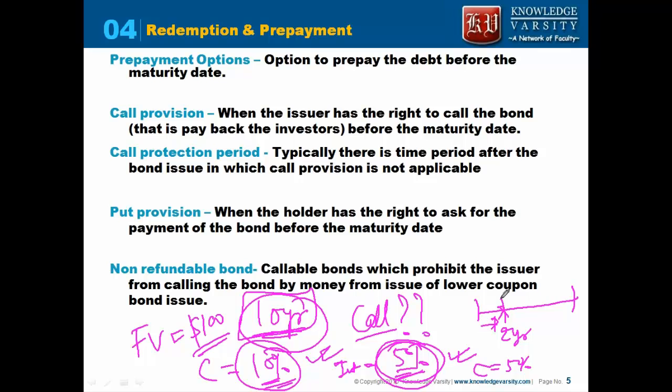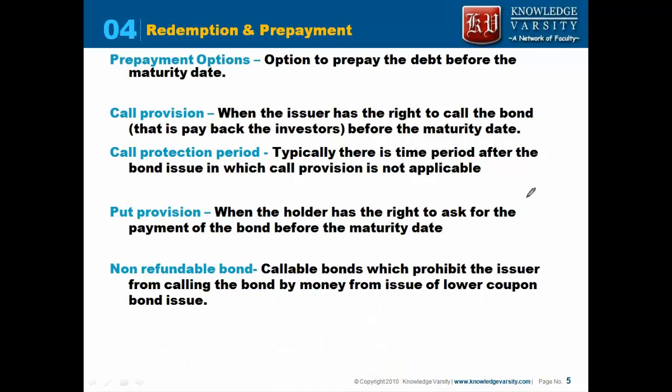So now what we say is it makes sense for the bond issuer to buy back the bond. So he will say that, okay, take your money, give me my bond. And the issuer can issue another bond and get that money, right? But let's try to understand this concept of call. We are talking about a callable bond.